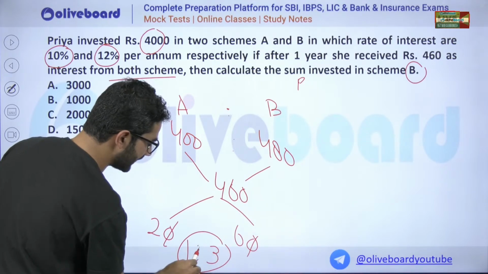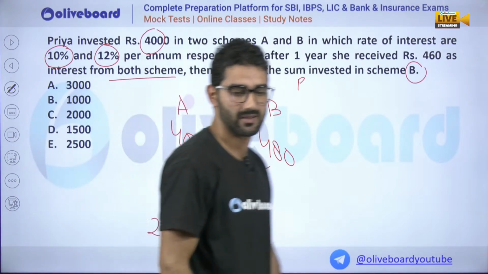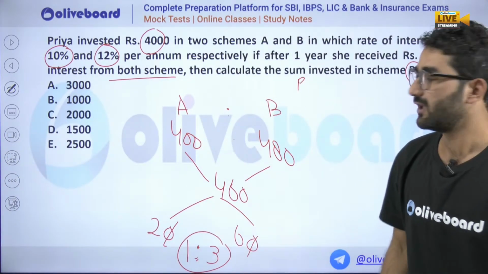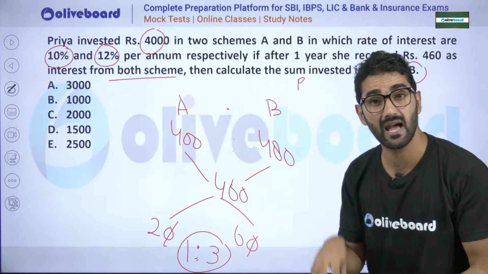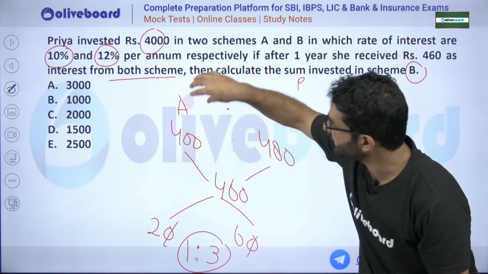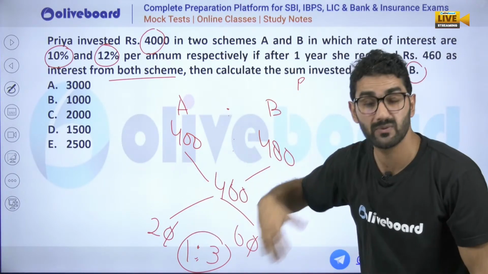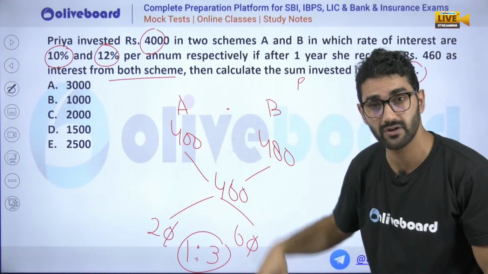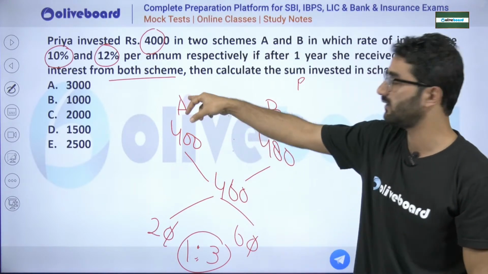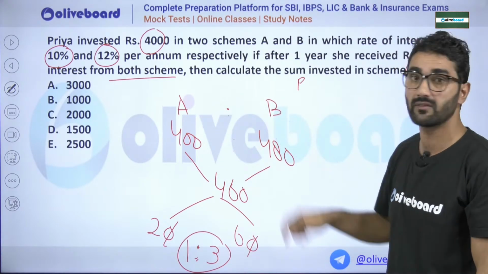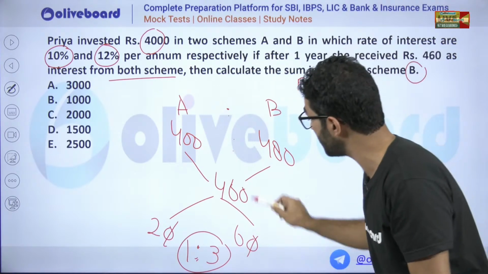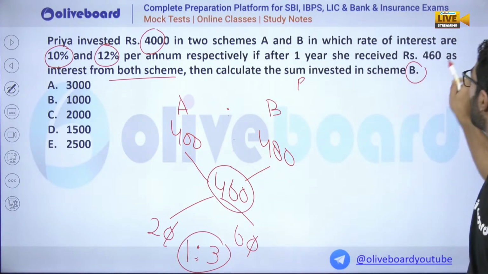This is the mixture and allegation method. So Priya is spending 1 ratio in scheme A and 3 ratios in scheme B. Out of total 4 units, 1 is spent on A and 3 on B, on the basis of which she got this much simple interest.